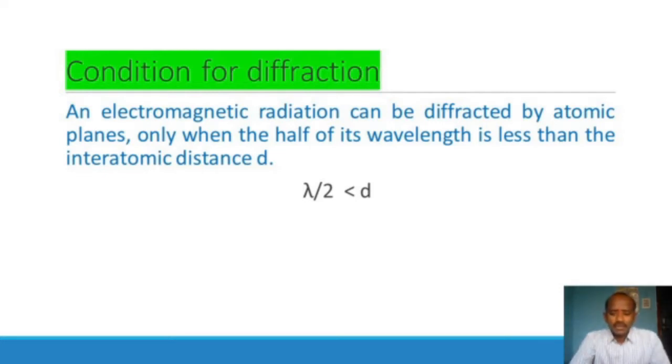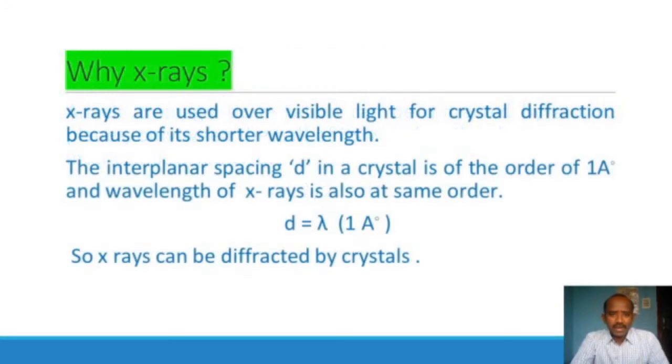Then only the radiation diffracts. Why have we chosen only X-rays for diffraction? Why not gamma rays? Why not infrared rays? And also visible light. Visible light is also not used for crystal diffraction because of its wavelength.